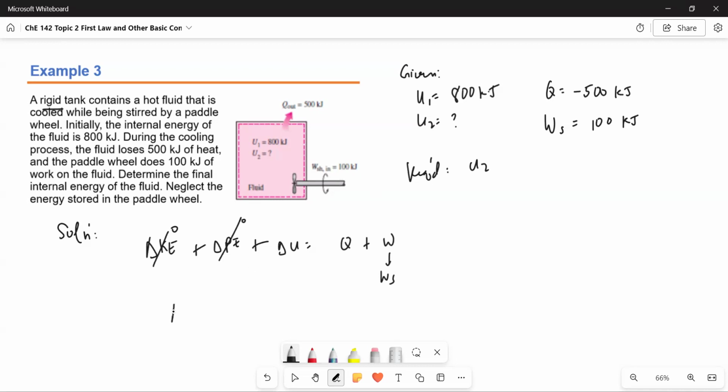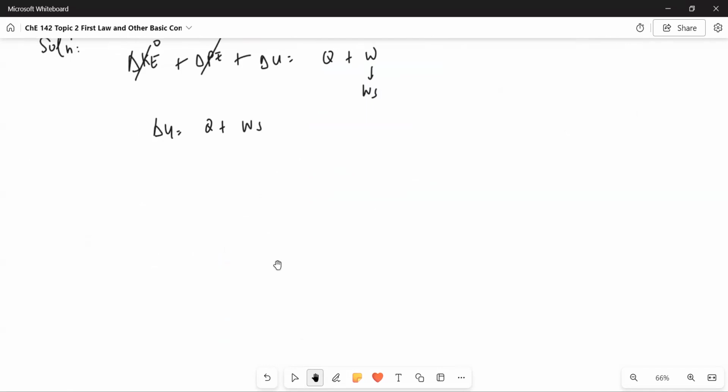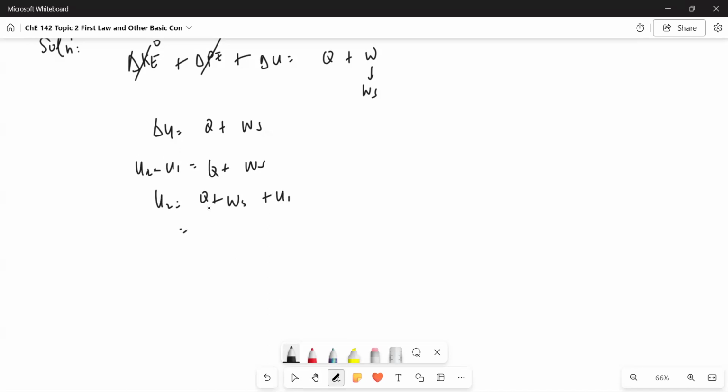And therefore, our energy balance simplifies to delta U equal to Q plus W shaft. And with that, we can expand the left-hand side of the equation as U2 minus U1, isolating U2 on one side because that's the unknown.